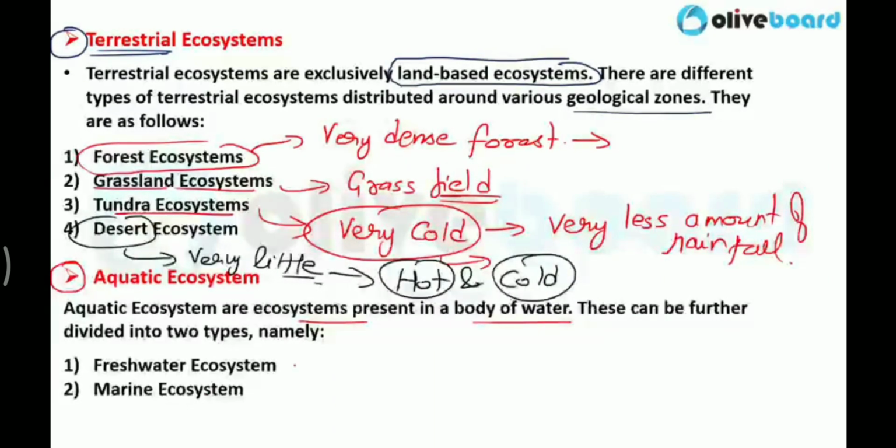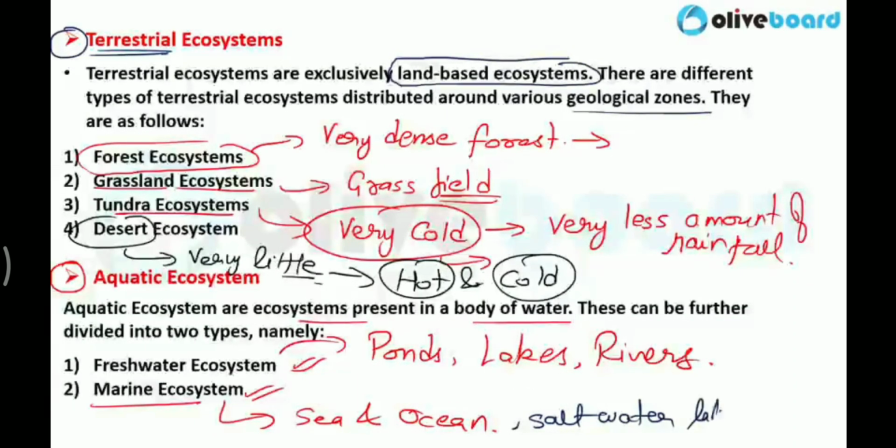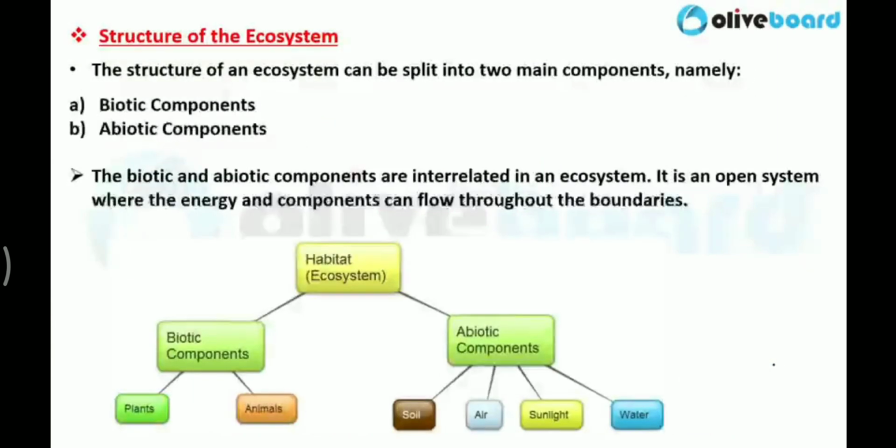These can be further divided into two types, namely freshwater ecosystem and marine water ecosystem, like sea and ocean. These are marine ecosystem, and freshwater ecosystem like ponds and lakes and rivers. Ponds, lakes and rivers, these come under what? Freshwater ecosystem. And the marine ecosystem: sea, ocean, and saltwater lake also comes under this. Clear?